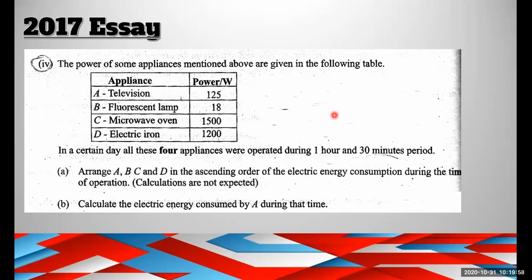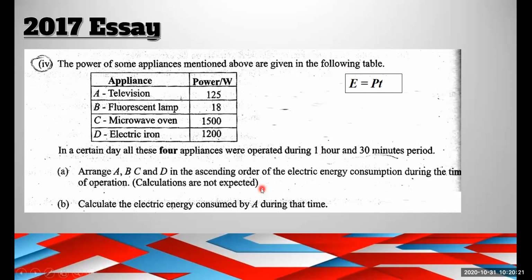Arrange A, B, C, D in the ascending order of the electric energy. You haven't learned about electric energy yet. This is the formula for electric energy that you will be learning. Students in grade 11 might already have learned this formula. Using this formula only, you have to arrange it.